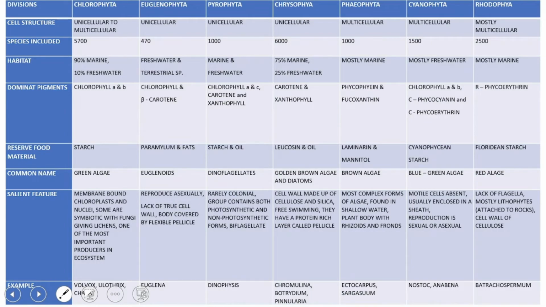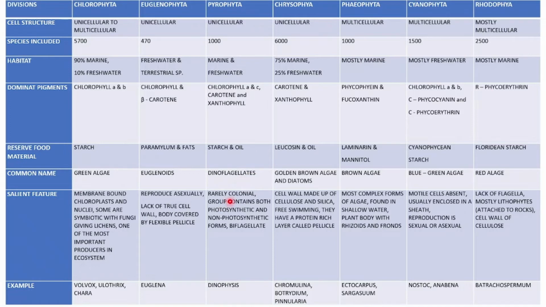Then Pyrophyta. In Pyrophyta, the cell structure is unicellular. 1,000 species are included in Pyrophyta. Their habitat: they are marine or freshwater. Dominant pigments are chlorophyll A and C, carotene, and xanthophyll. The reserve food material is starch and oil. They are known as dinoflagellates.